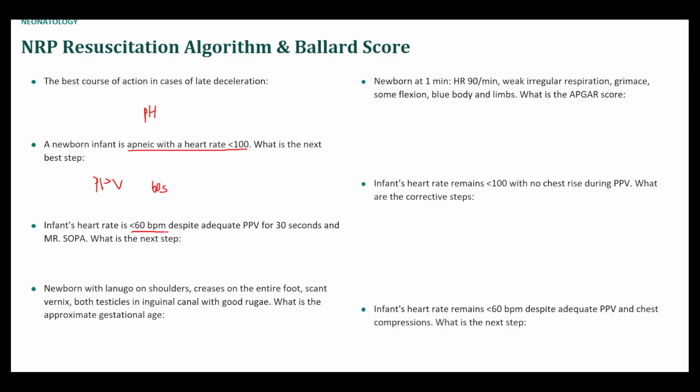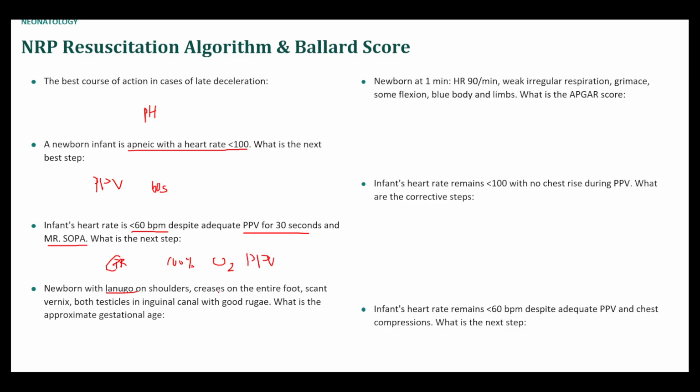Heart rate is under 60 beats a minute despite adequate PPV and the Mr. SOPA corrective measures. So Mr. SOPA is a mnemonic for what you can do to check that the PPV is working well. And so you've done all the steps and they're still very bradycardic. This is when you start thinking about CPR. And you can add 100% oxygen as well, so 100% O2 via the PPV.